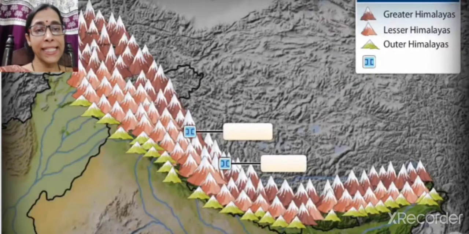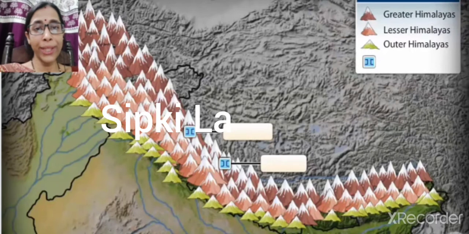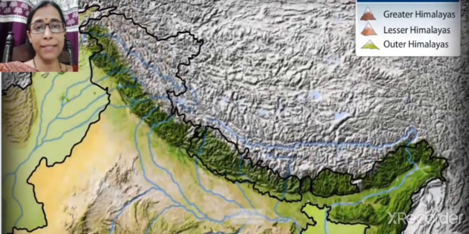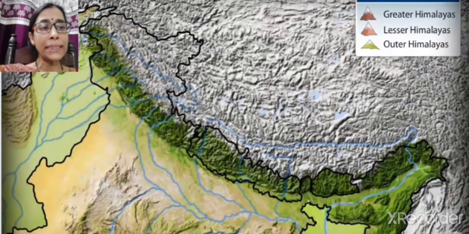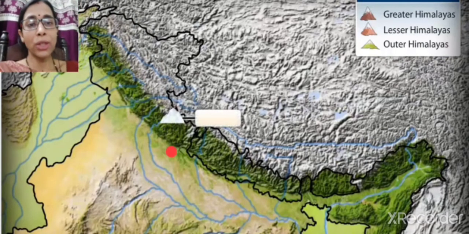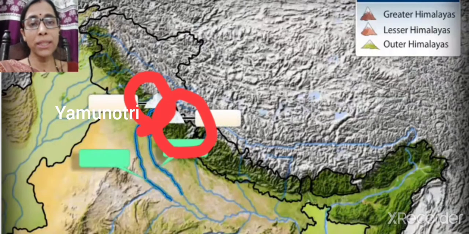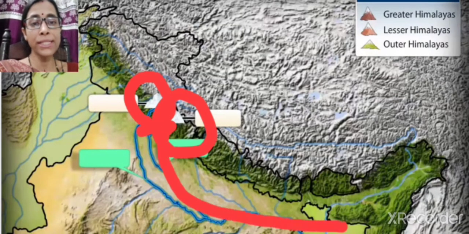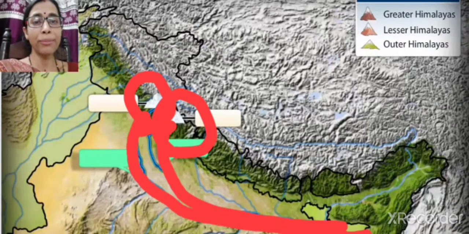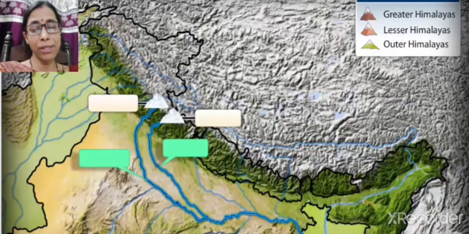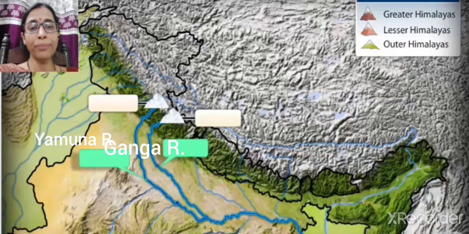Important passes like Shipki La and Zoji La are located here, which are strategically very important for defense purposes, and they have also been in use from the ancient period of time. Important glaciers like the Gangotri glacier and the Yamunotri glacier are located here. From the Gangotri glacier the Ganga river originates, and from the Yamunotri glacier the Yamuna river originates, which are two important rivers of India. These are perennial rivers because they originate from the glaciers.